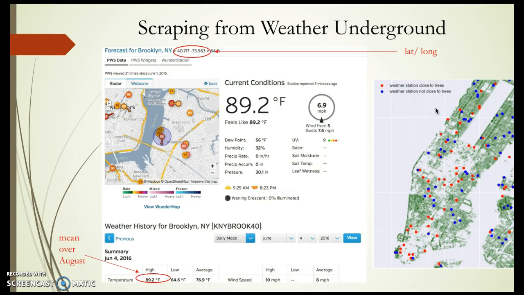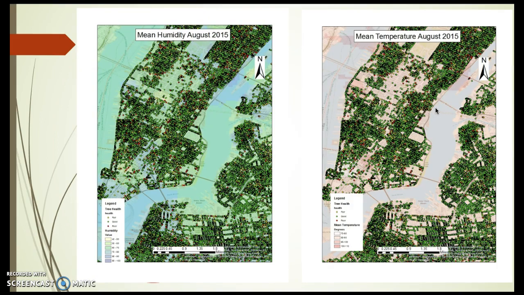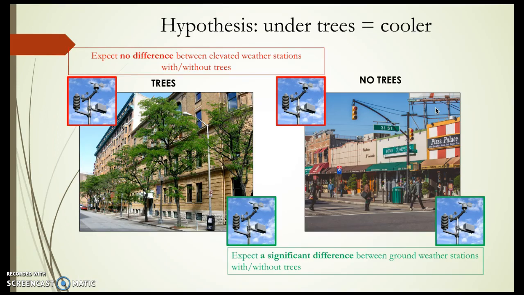So scraping from the Weather Underground, this is where we get from each weather station humidity, average temperature, and the latitude, longitude. This is a map of the weather station data overlaid over New York City. And you can see how we've sort of combined it with the tree data set as well. And here is essentially our hypothesis.